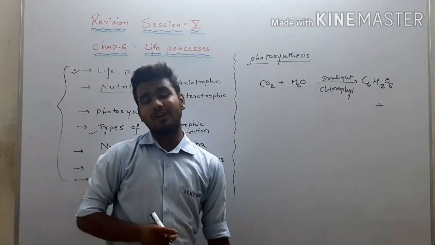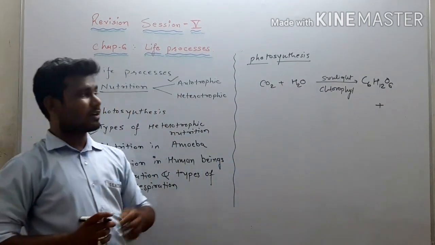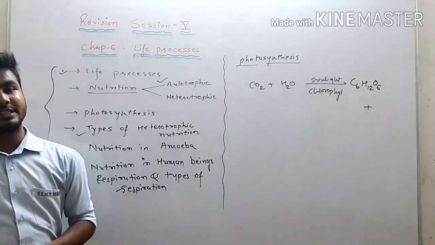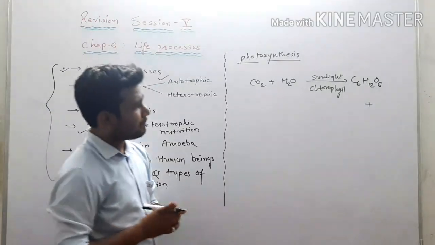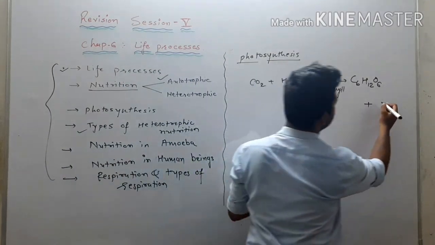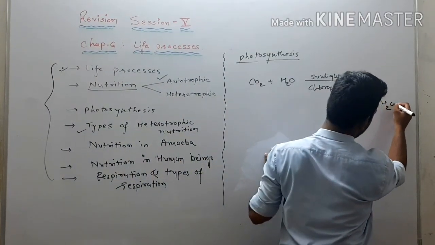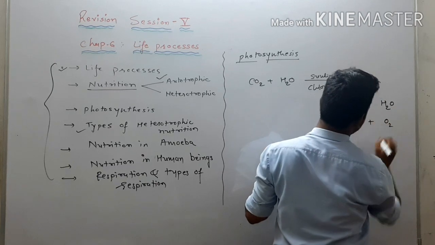Now this glucose contains 6 carbon, right? We have already discussed that it contains 6 carbon. So carbon dioxide and water prepare glucose, water and oxygen.